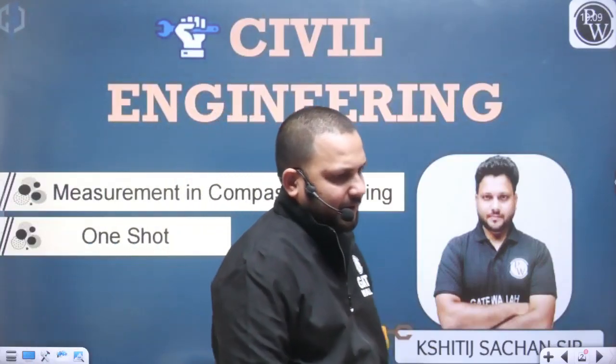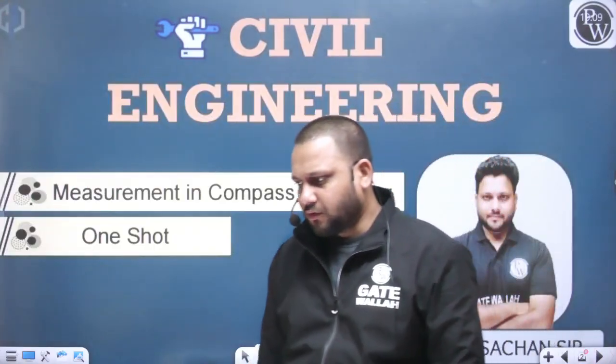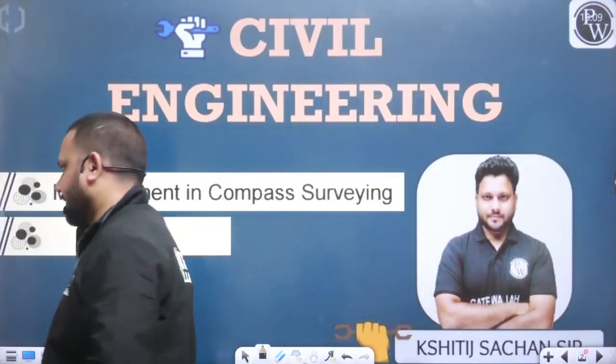Okay, so now let's move further. Now we are moving to the field survey. In the field, how can we perform the measurement with the help of the compass? We will use the prismatic compass. How can we record the field data, prepare the field book, measure the angle, and collect all the information for the preparation of the map? Now we are going to discuss that part, and that will be today's discussion.